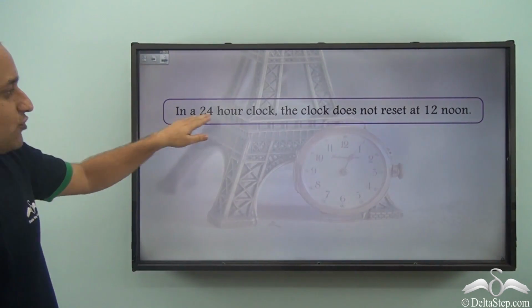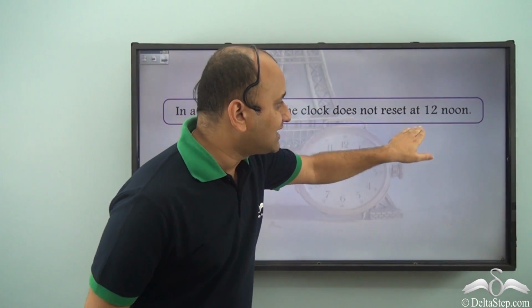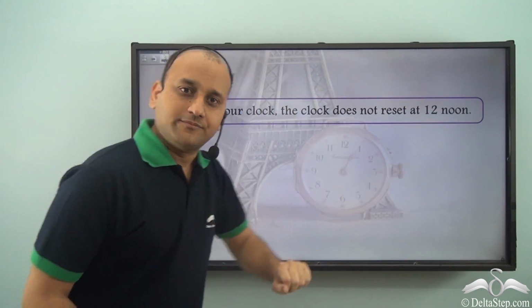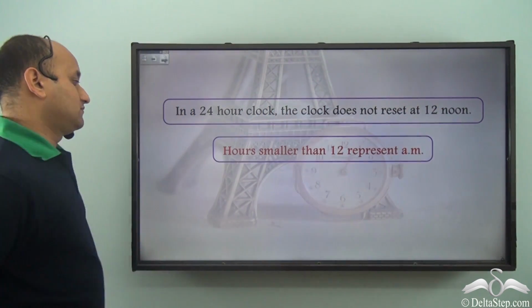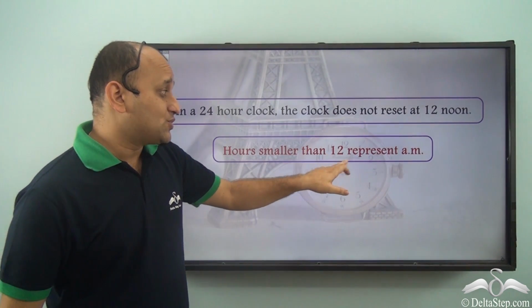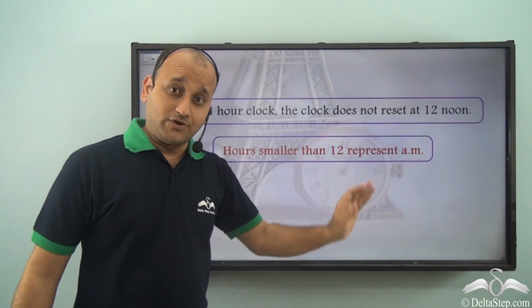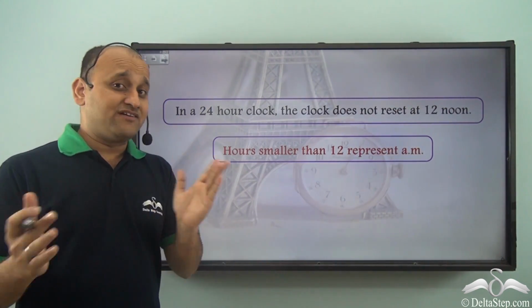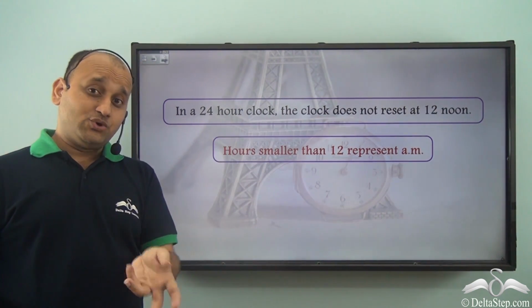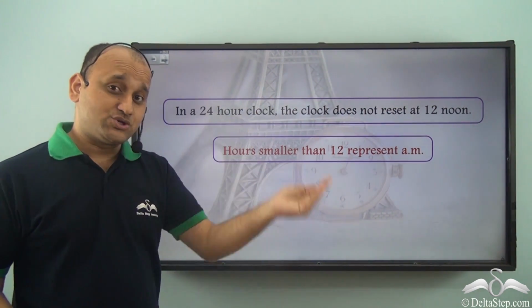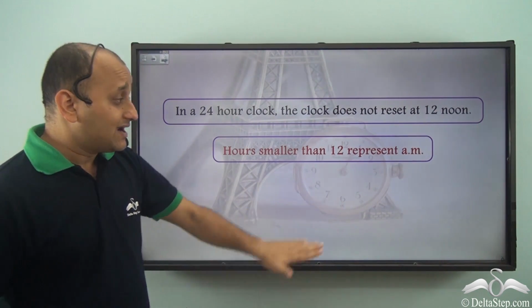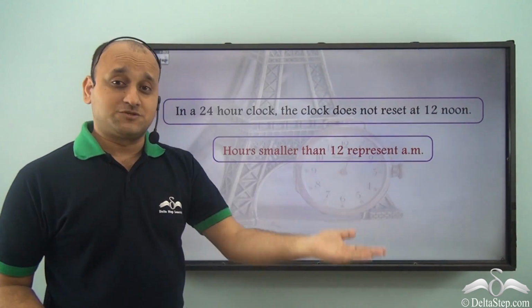So in a 24-hour clock, the clock does not reset at 12 noon. Hours smaller than 12 represent AM. Okay, so it's very simple. You don't have any AM or PM. You just know that all the hours which are smaller than 12 in a 24-hour clock are AM. That is the first part.